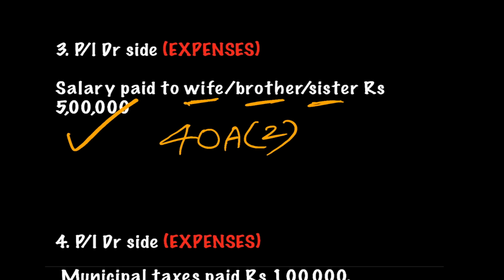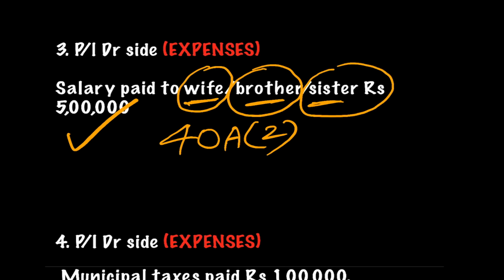So students many a times do not concentrate on the entire adjustment. They only catch few words which are given in the adjustment and make conclusions accordingly, which will be wrong. Because even payment made to relatives can still be treated as business expense if they are reasonable in nature. If nothing is given in the question whether they are reasonable or whether they are excess, then we take a positive assumption that it is reasonable in nature, and that is why they are allowed as business expense. So don't jump into conclusions only because certain payments have been made to relatives.